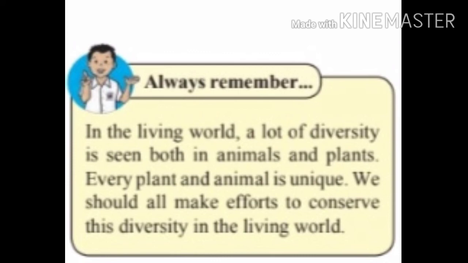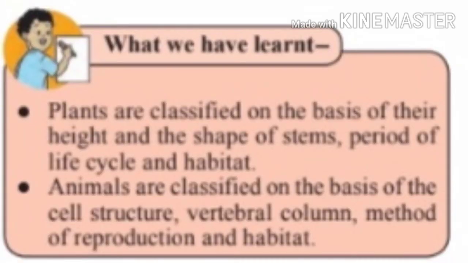Always remember, in the living world, a lot of diversity is seen both in animals and plants. Every plant and animal is unique. We should all make efforts to conserve this diversity in the living world. What we have learned: plants are classified on the basis of their height and the shape of the stems, period of life cycle, and habitat. Animals are classified on the basis of cell structure, vertebral column, method of reproduction, and habitat.